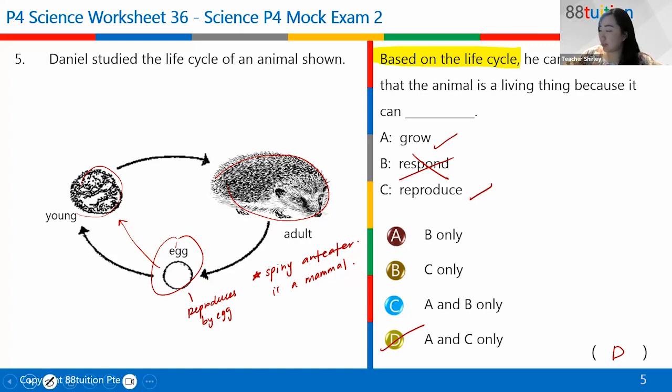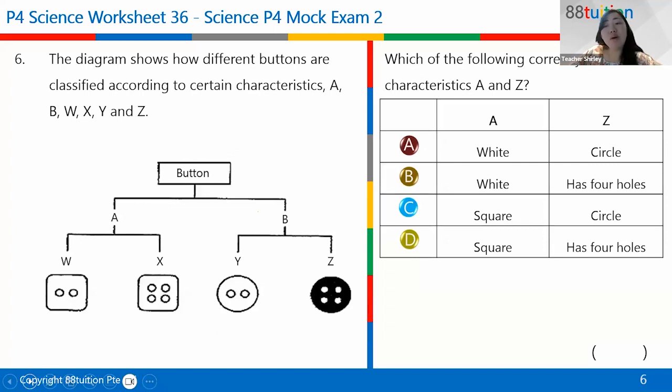Any questions? No? Last one is on classification, which is actually your first topic, right? When you were in P3, you did this question on classification. The diagram shows how different buttons are classified according to certain characteristics. A, B, W, X, Y, and Z. Which of the following correctly shows the characteristics A and Z? What is the characteristic A? Anyone?